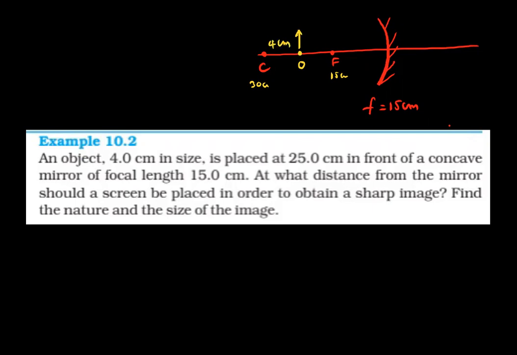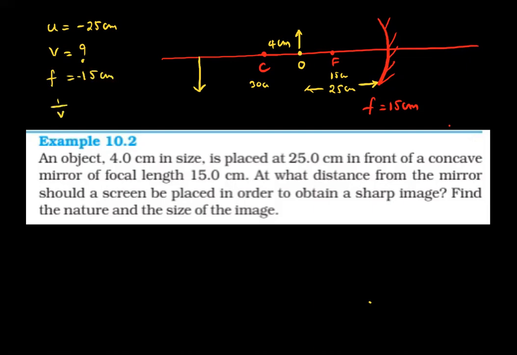At what distance from the mirror should a screen be placed in order to get the image? By the properties we learned in the last class, definitely the image will be formed beyond C, inverted. Now we'll prove it mathematically, which means we have to use the data. Given u is equal to minus 25 centimeters, and we need to calculate v. Focal length is given as minus 15 centimeters.